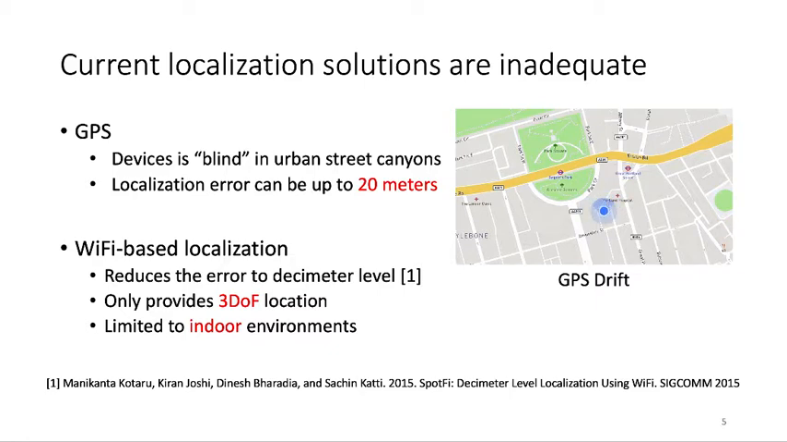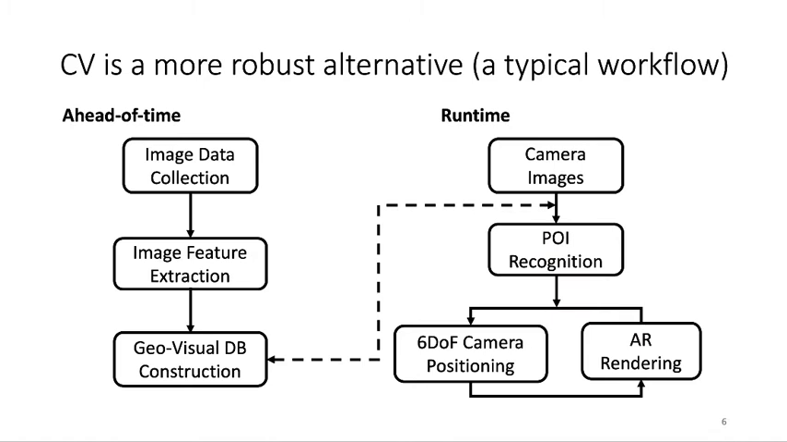For GPS, the devices can be blind in urban street canyons because the signals transmitted between the device and the satellites can be blocked by the tall buildings, so that the localization error can be up to 20 meters. More recently, Wi-Fi-based localization reduces the error to decimeter level. However, it only provides the 3 DOF location and is limited to indoor environments. So computer vision is a more robust alternative.